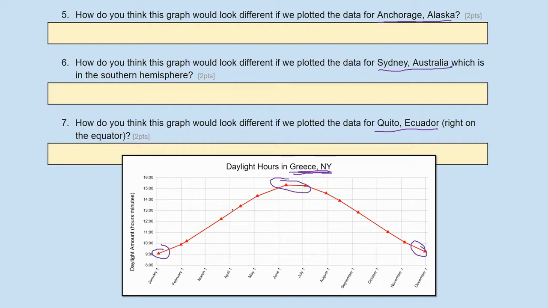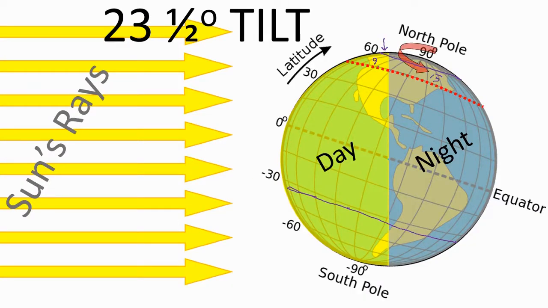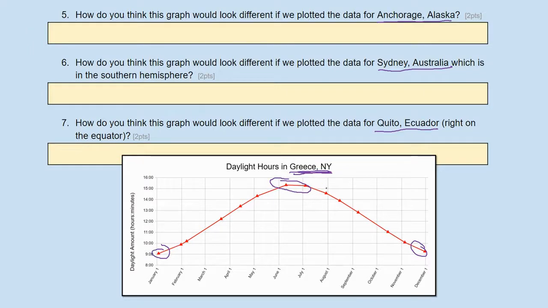So the graph's going to look different. Instead of having lots of light in June, July, and August, it's only going to have a little bit of light in June, July, and August. Where we normally see a lot of light on this day, Sydney only sees a little bit of light. Where we see a lot of darkness, that's when Sydney sees a lot of light. So anything in the southern hemisphere is going to be opposite of what we see in the northern hemisphere.